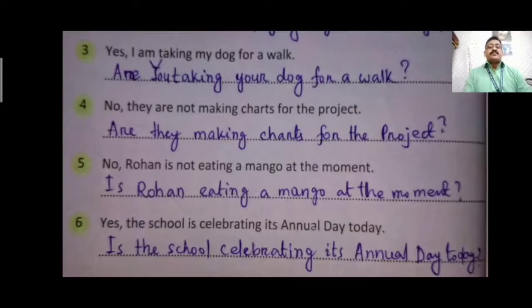Question mark. Yes, the school is celebrating its annual day today. So school is a singular subject, so is the school celebrating its annual day today? So if the subject is singular, we have to use is. If the subject is plural, we have to use are.